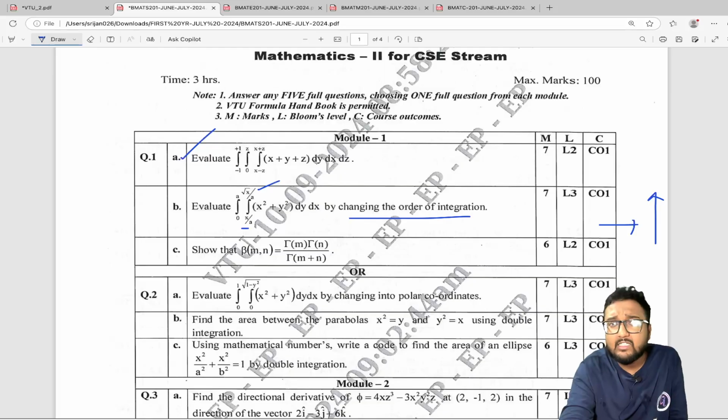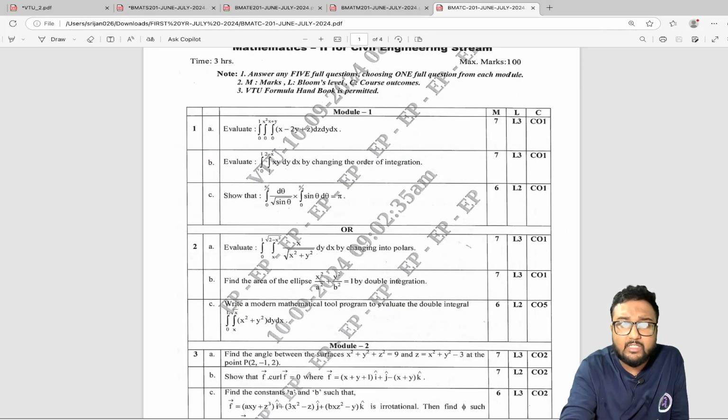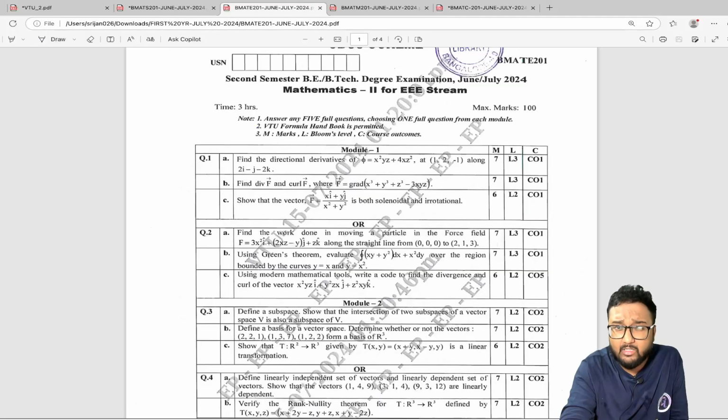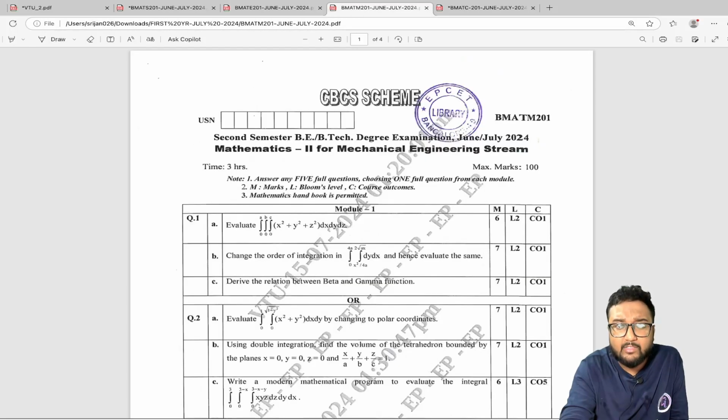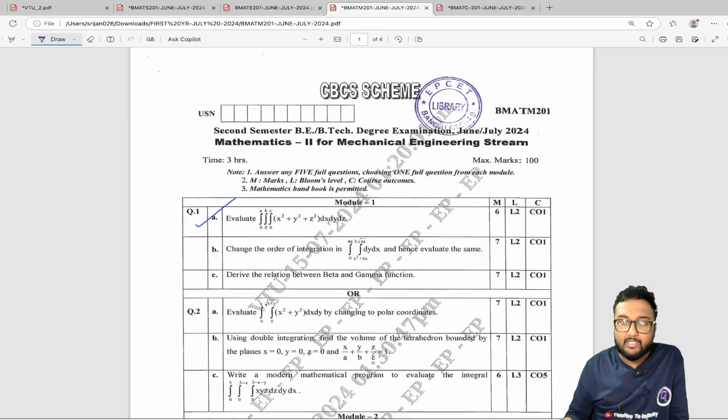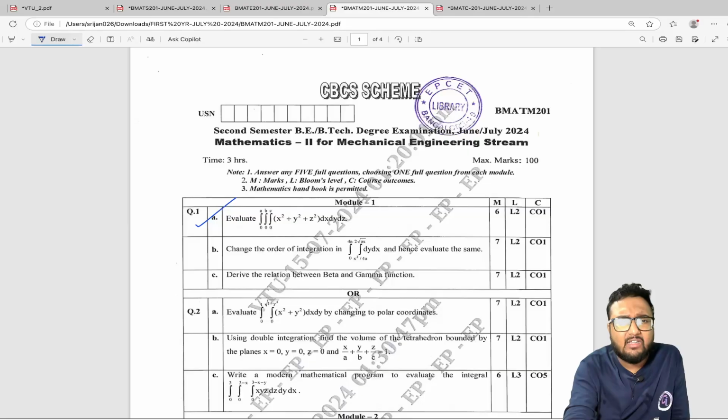Here, see in the CSE question paper, there is a question. In the civil question paper, there is a question from triple integration, the first question, as well as in the mechanical engineering question paper. So in triple integration, it is relatively easy.